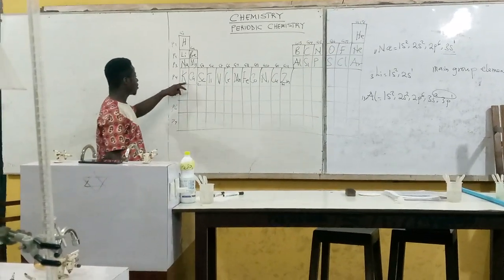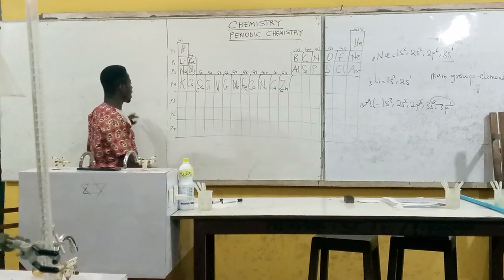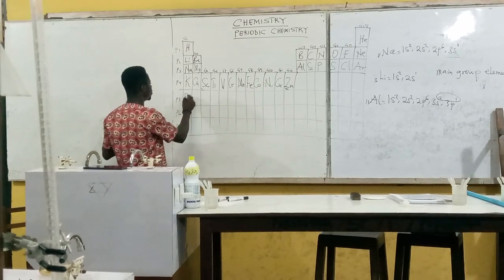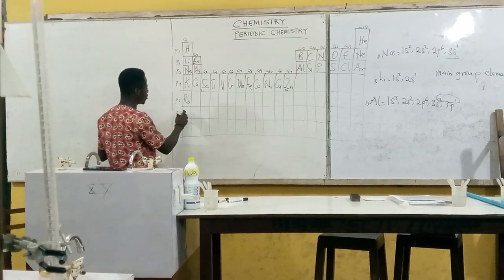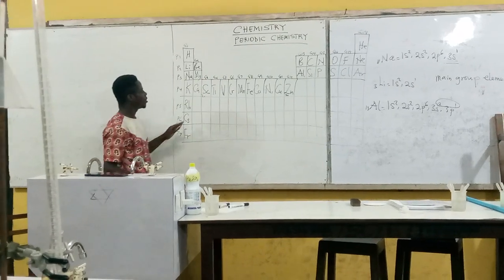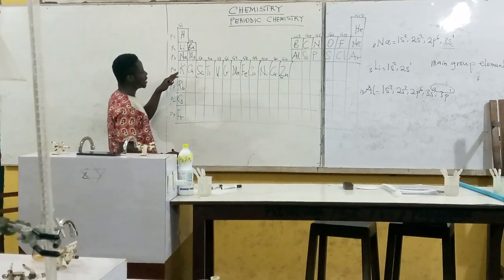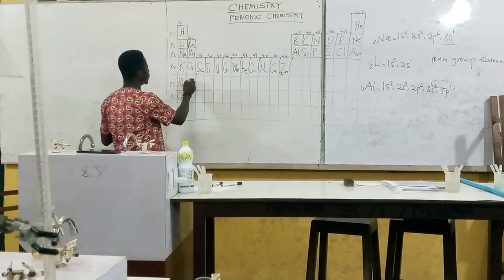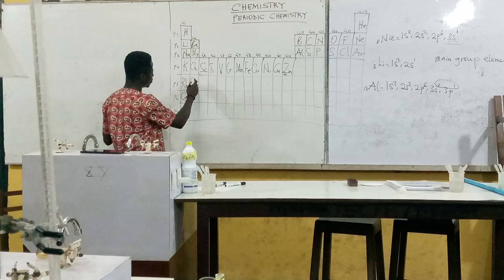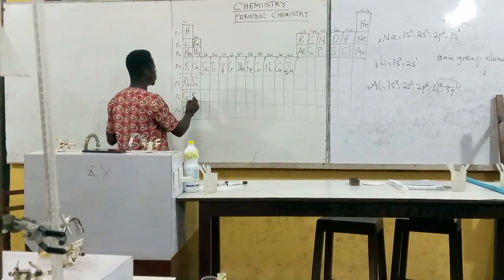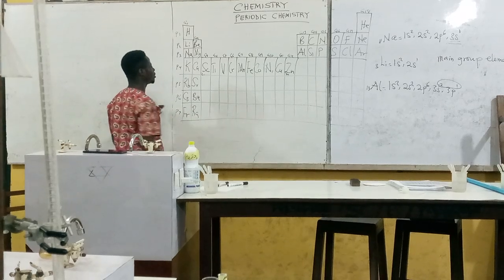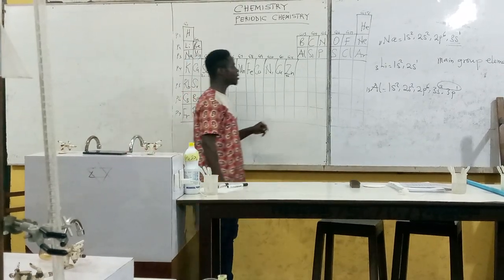For instance, when you pick the group 1 elements, you know that under this potassium, we have rubidium. Under this rubidium, we have cesium. And under cesium, we have francium. You also know that under this calcium, we have scandium. Under this scandium, we have barium. Under this barium, we have radium. So you should be familiar with these ones.